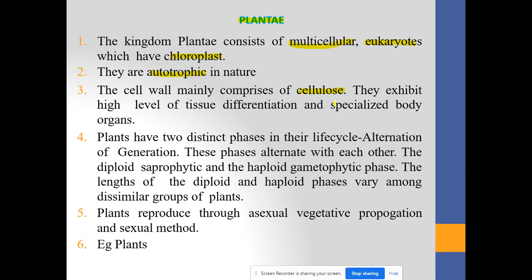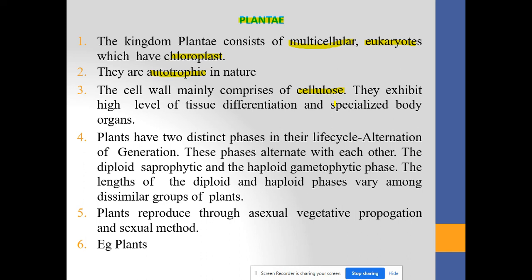Fourth, plants have two distinct phases in their life cycle, that is the alternation of generations. These phases alternate with each other: the diploid sporophyte and the haploid gametophyte phase. The length of the diploid and haploid phases varies among different groups of plants. Plants reproduce through asexual vegetative propagation and the sexual method. The example of an organism included in this kingdom is a plant.